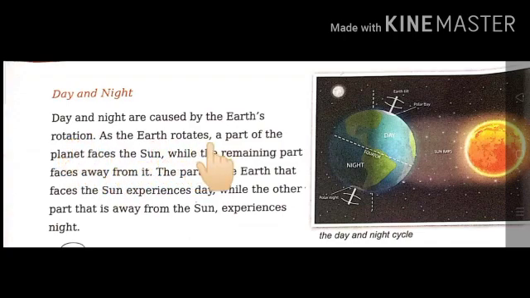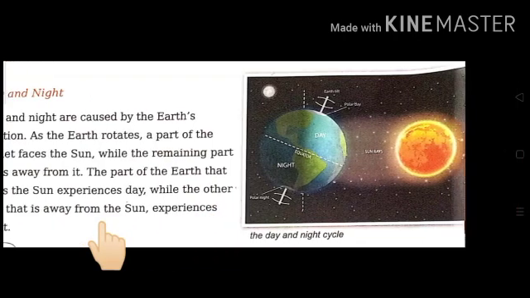As the Earth rotates, a part of the planet faces the sun, while the remaining part faces away from it. The part of the Earth that faces the sun experiences day, while the other part that is away from the sun experiences night.